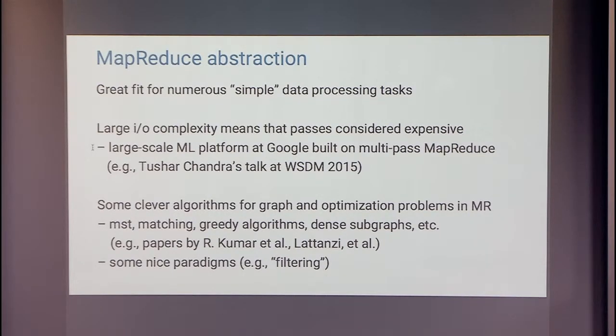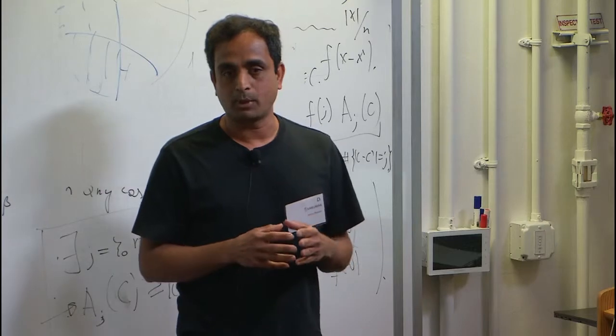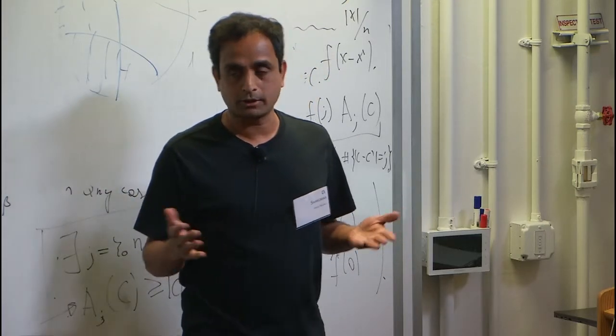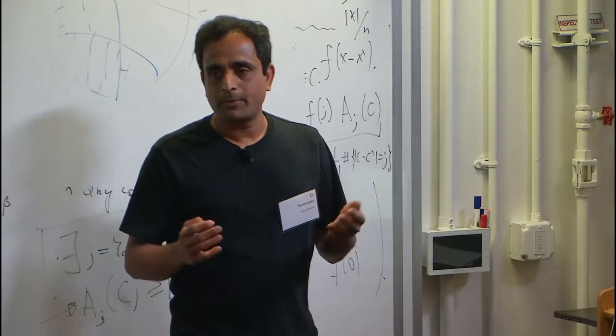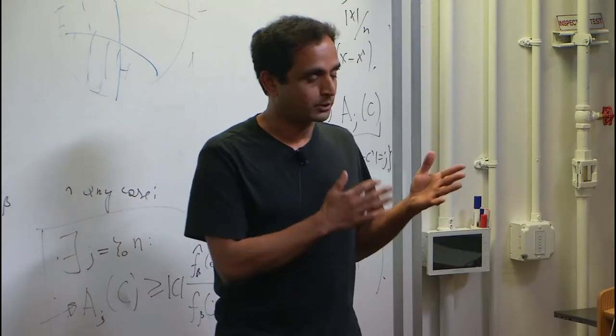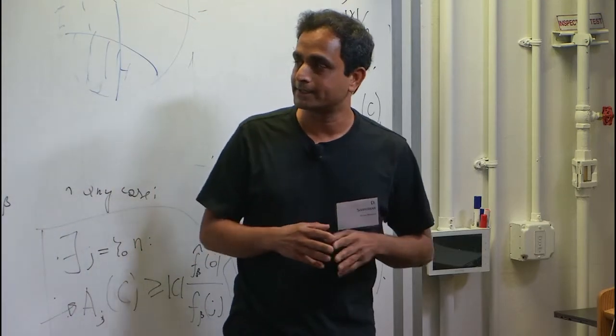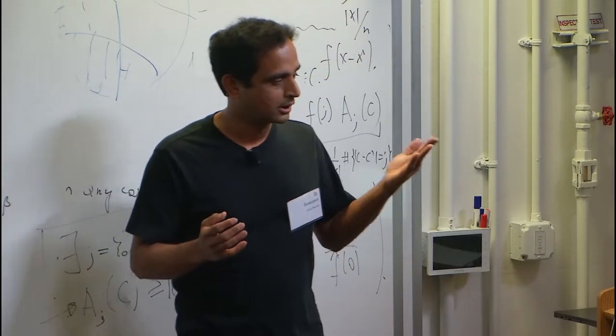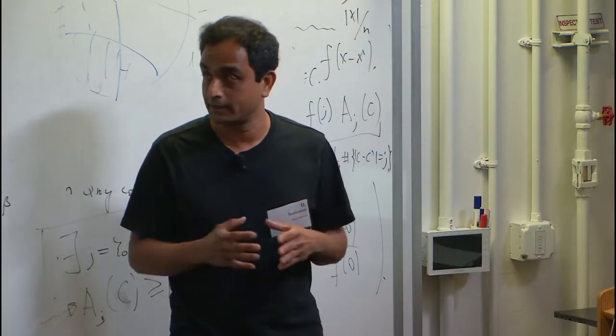The one thing about MapReduce is that the I/O complexity is rather large because of all the intermediate values that get generated and regrouped and rewritten as files, which means that we really should think of each pass of MapReduce as expensive. If you want to solve a more complicated problem by a sequence of MapReduces, you have to assume that the pass complexity is fairly large. The pass complexity, or the round complexity, is important because the I/O usually slows things down, and if you want to run a MapReduce with 100 or 200 passes, almost surely something's going to go wrong and some machine's going to come down. It is not considered a good thing to write a MapReduce with square root of n passes for an n size input.